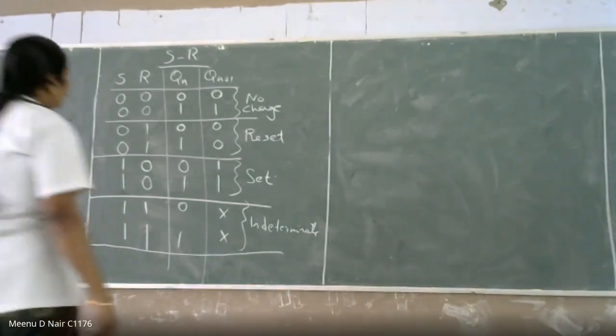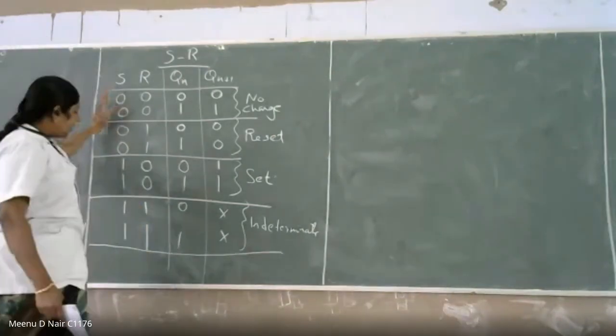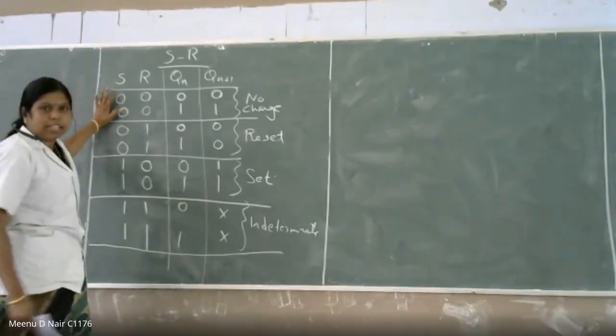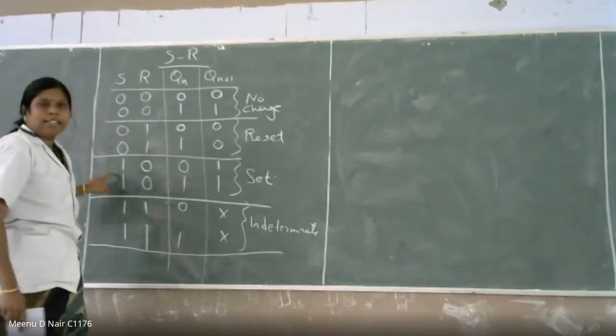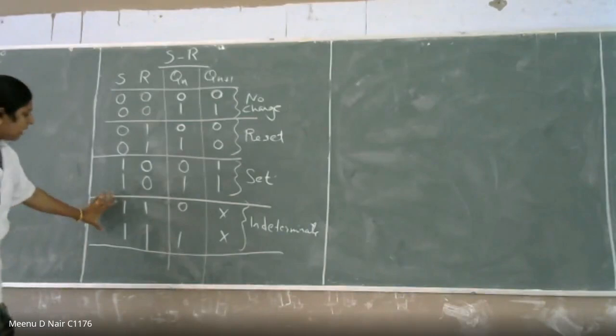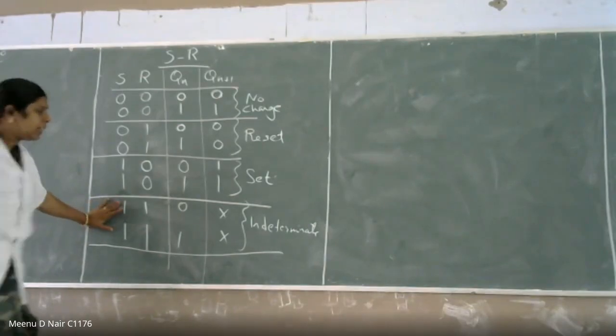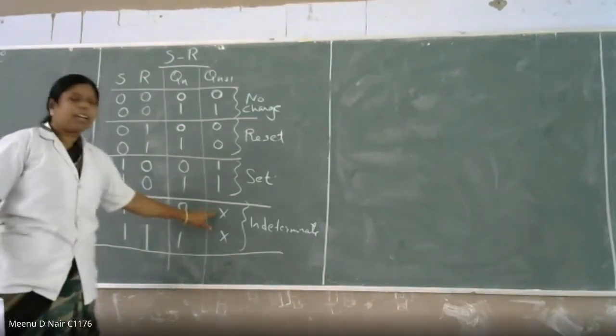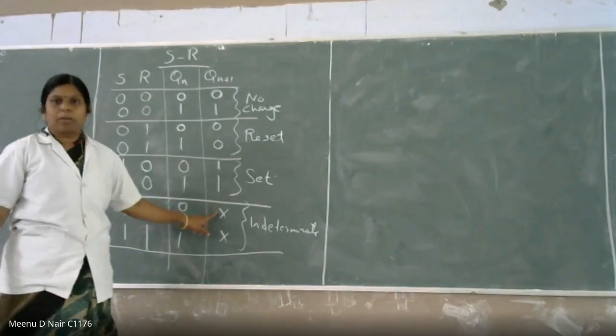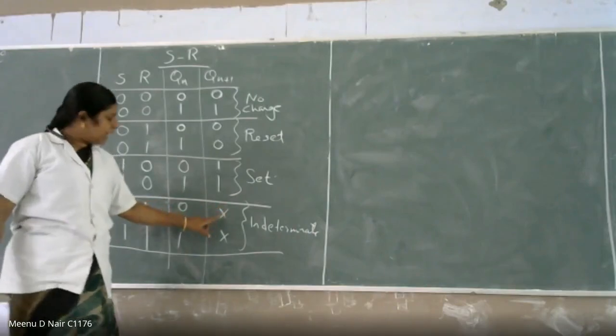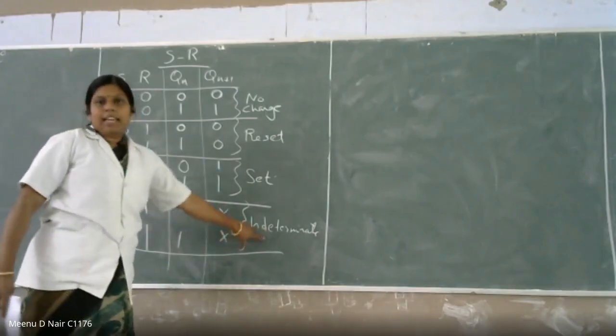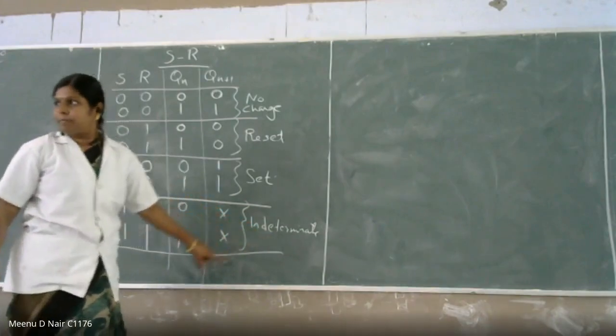Okay, S R flip-flop. So you have totally 4 combinations, either 0 0, 0 1, 1 0 or 1 1. Only thing is, in this 1 1 condition, you cannot determine what is your next state of the flip-flop. Okay, it cannot be determined. So you can call it as an indeterminate condition.